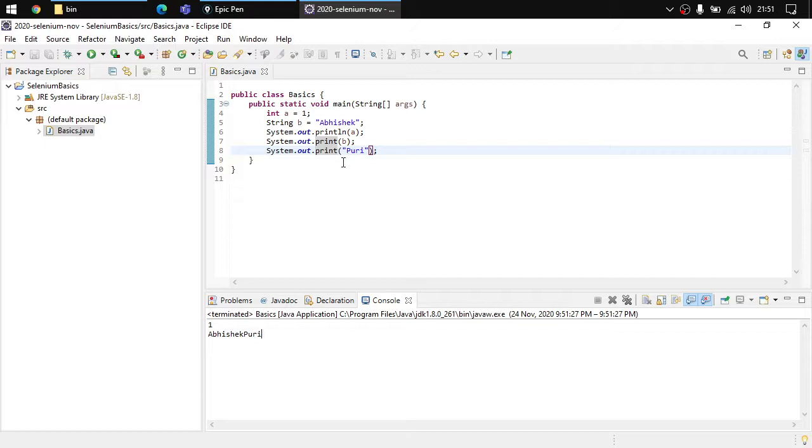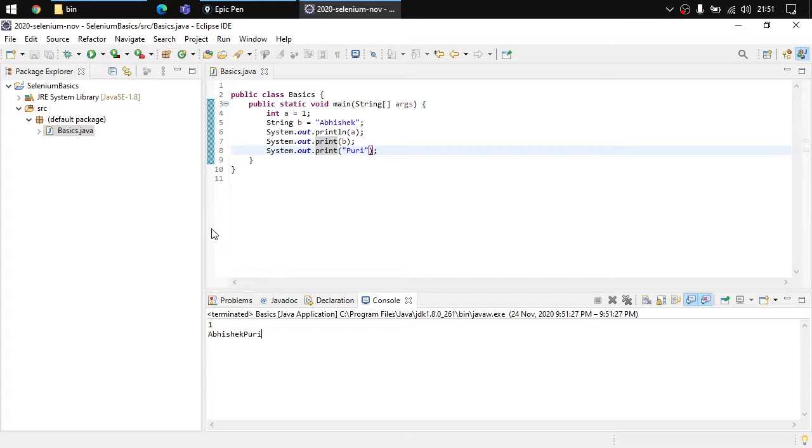So what is the difference? The difference is very simple. println moves the cursor to the next line. On the other hand, print keeps the cursor on the same line after printing the content. Right? So these two things are done.